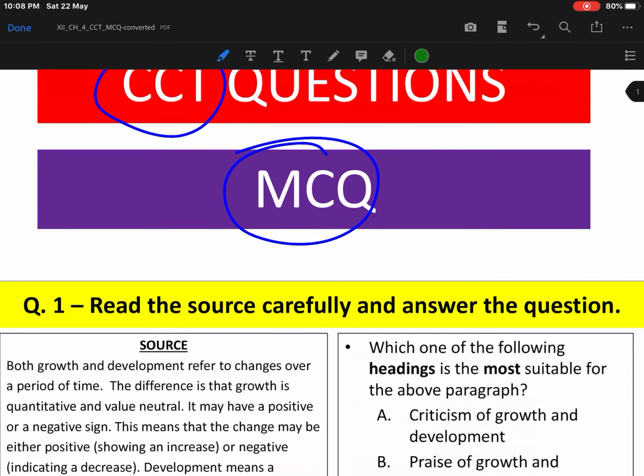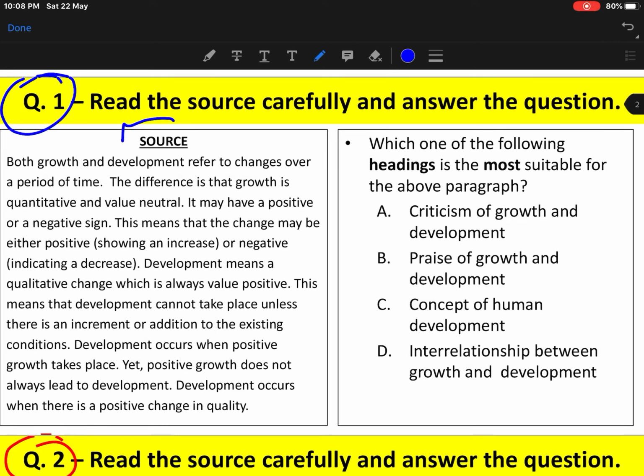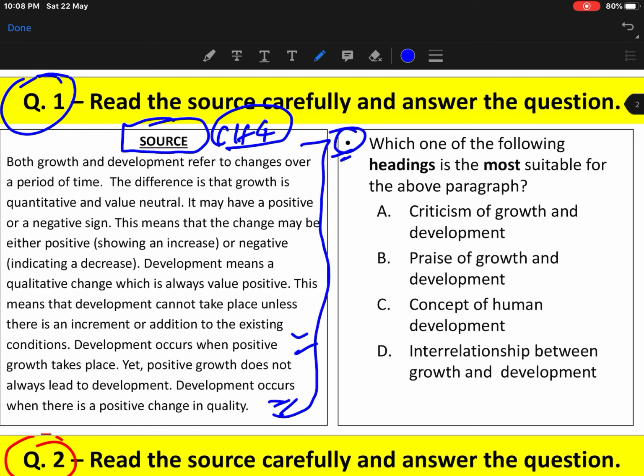Let's move on to discuss the first question, and this question is based on a source. This paragraph has been taken from chapter 4, Human Development of Fundamentals of Human Geography. You'll have to read this paragraph and, based on that, try to answer this question. I'm not going to read the paragraph, I'm coming directly to the question. Which one of the following headings is the most suitable for the above paragraph?